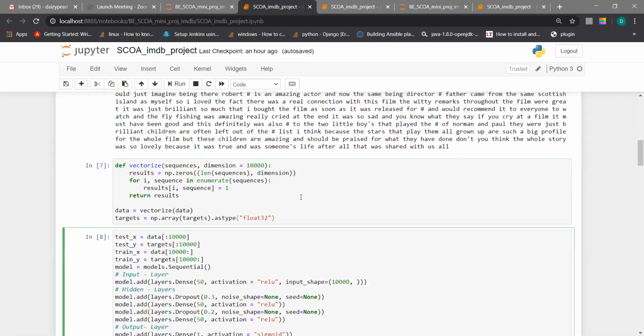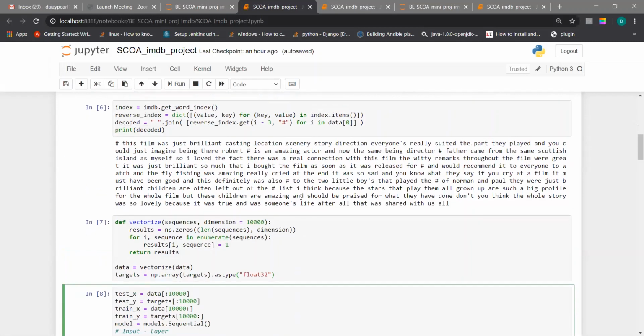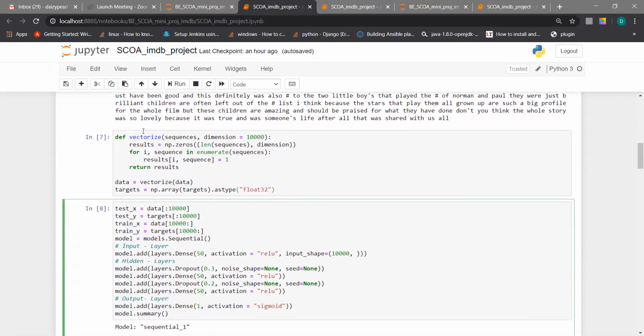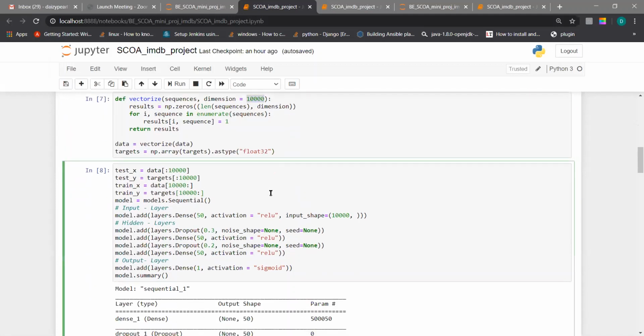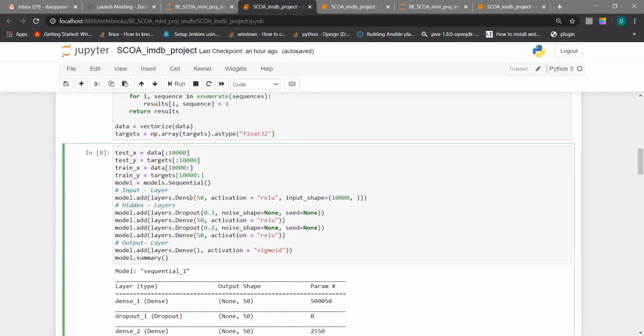Here we are going to vectorize. In vectorize, we take the review. If the review length is less than 10,000 words, the remaining positions are replaced by 0. In the next cell, we split the dataset into test and train.